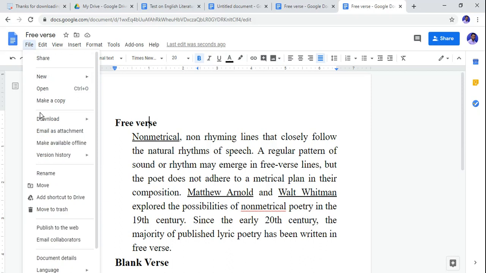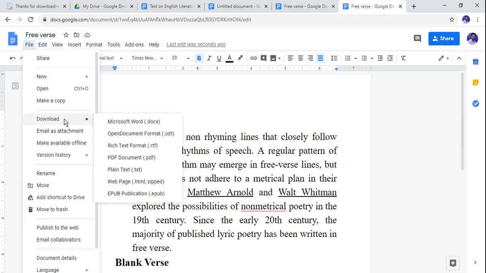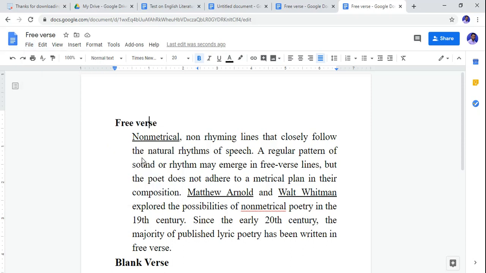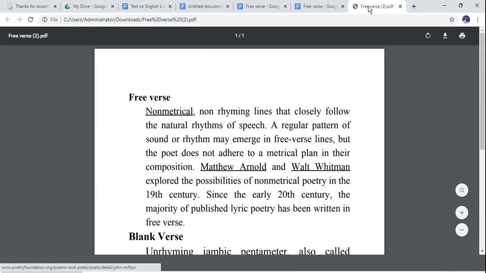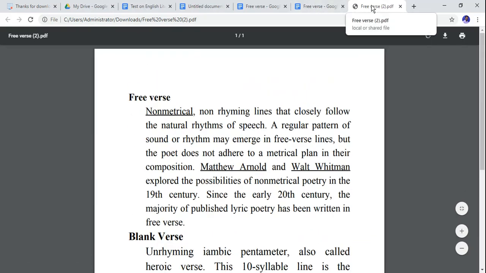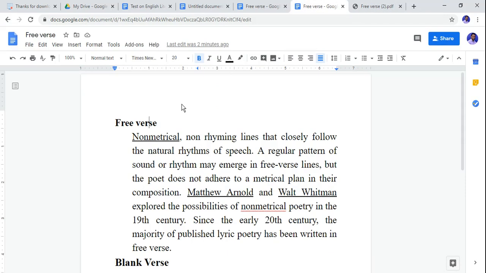Now see, the second feature is you can convert this Word document into various forms. For example, if I go to the download section, I can convert it into Microsoft Word, or I can get the PDF copy immediately. So let me get the PDF copy of this file. I click on PDF document. Within seconds your PDF file is ready. See, the PDF file is available. So this is again a very important feature of Google Docs.